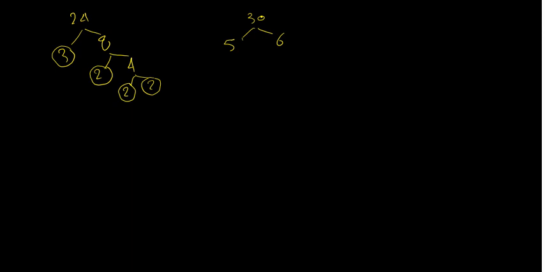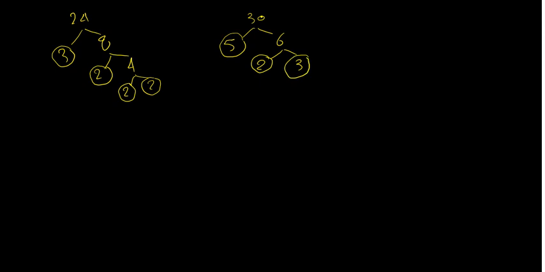The prime factorization of 24 is 3 times 8. And 8 is 2 times 4. 2 is prime. 4 is 2 times 2. And the prime factorization of 30 is 5 times 6. 5 is prime. 6 is 2 times 3, 2 is prime, and 3 is prime.